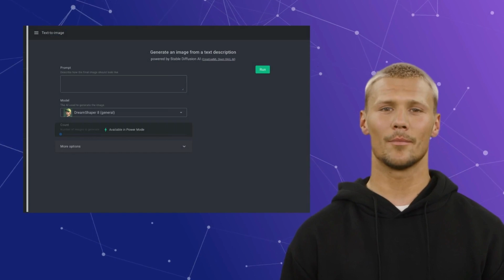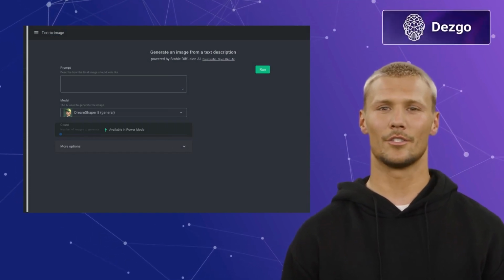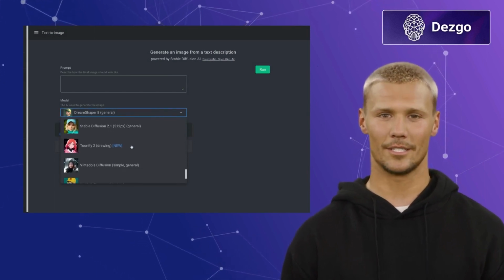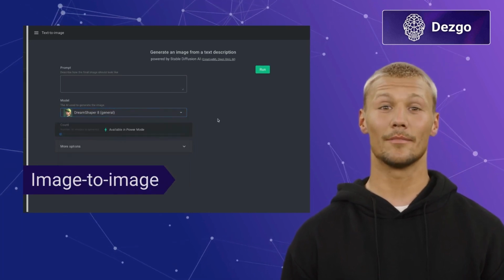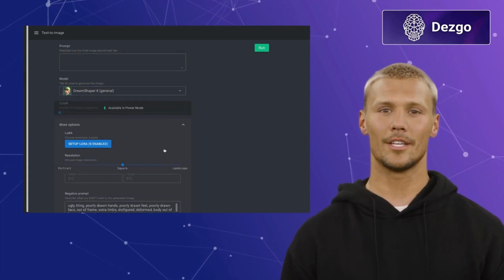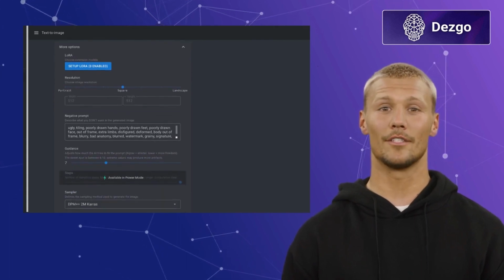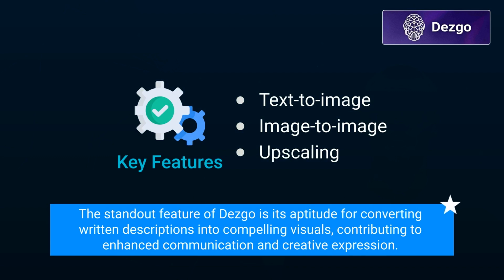Last but not the least, we have Dezgo. Dezgo is an inventive tool that utilizes AI to transform text-based descriptions into vibrant and detailed visual representations. It comes with exclusive features like text-to-image, image-to-image, and upscaling. Dezgo empowers users to breathe life into textual concepts by transforming them into vivid visuals. The standout feature of Dezgo is its aptitude for converting written descriptions into compelling visuals, contributing to enhanced communication and creative expression.